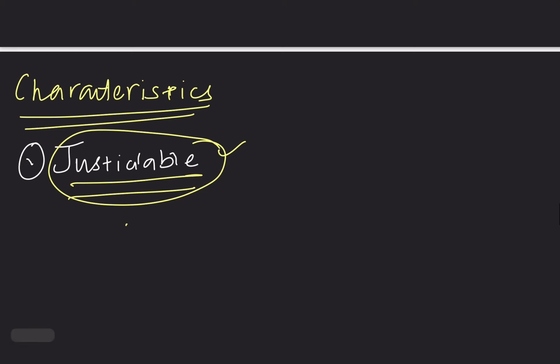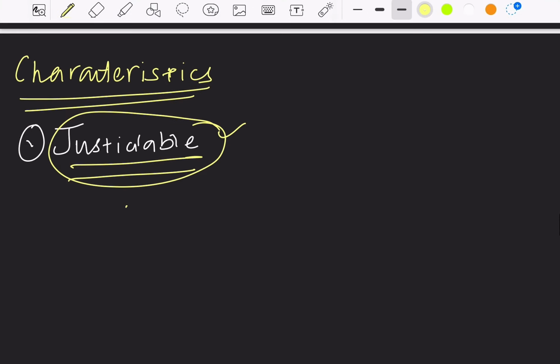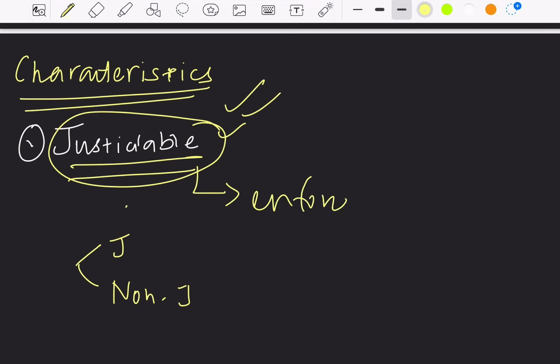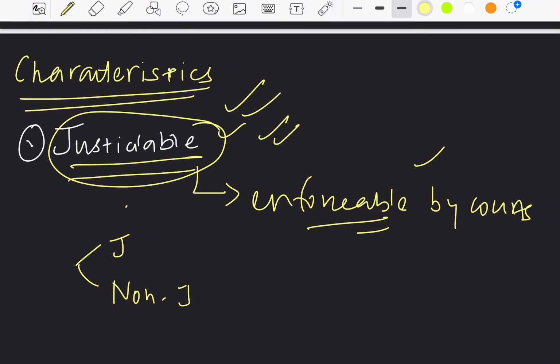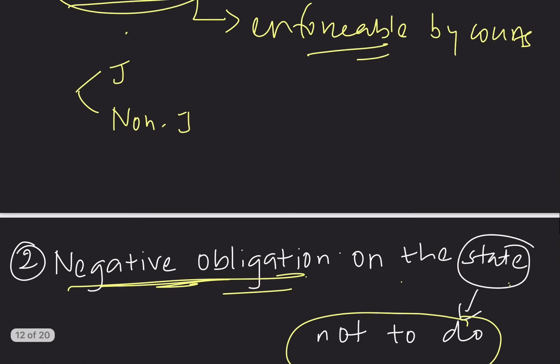The next topic in fundamental rights is the characteristics of fundamental rights. In rights, we have two types. One is justiciable and the other one is non-justiciable. The fundamental rights are called justiciable rights because these are enforceable by courts. I had already said you can directly go to the Supreme Court for its implementation if the rights are violated. So these are justiciable. That is, if violated, we can directly go to courts for its implementation. So that is the meaning of justiciable right.